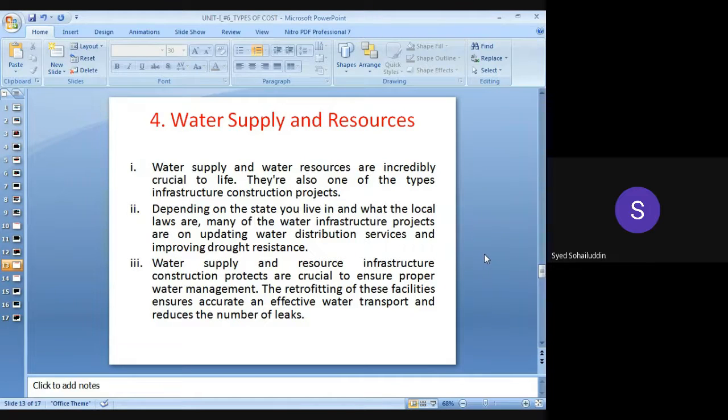So this supply through the pipelines and through various means can be carried out in this infrastructure project. So we have to fulfill the drought areas, where there is a scarcity of water. From the areas where a large amount of water is available, we can supply with the help of various pipelines or various means. So this will be the construction of various things related to the supply of water. This will be considered under the infrastructure projects.